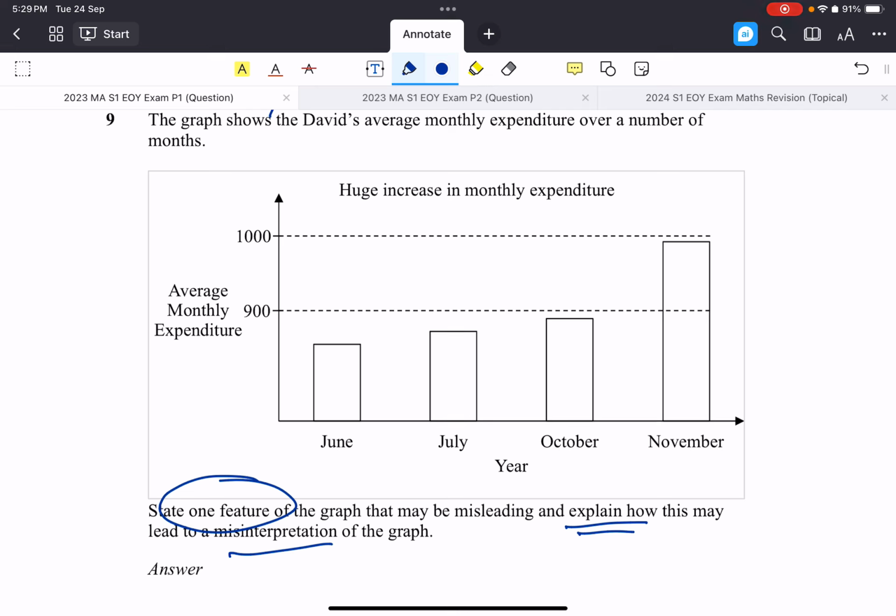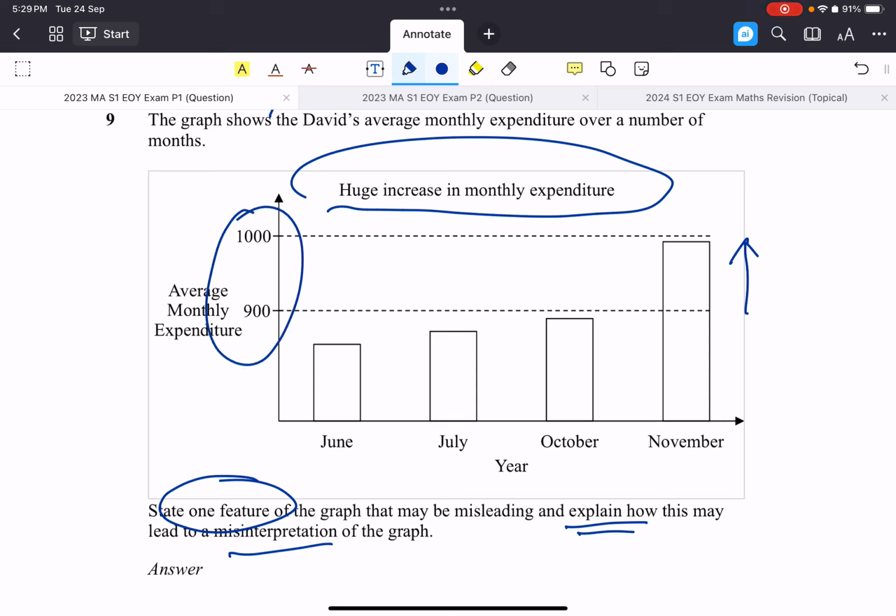Down here, you see the headline. The headline actually helps you. It says huge increase in monthly expenditure. Is it true? Well, let's take a look. It looks like in November, whoa, the expenditure goes up quite a lot. But is it true? If you look at this, it's actually just 901,000, which means over here I did not actually start at 0. Over here could be 700 plus, looking at the scale. Because we did not start at 0, it looks as though November is almost 2 times more compared to June, July, and August. But that's not true, right?